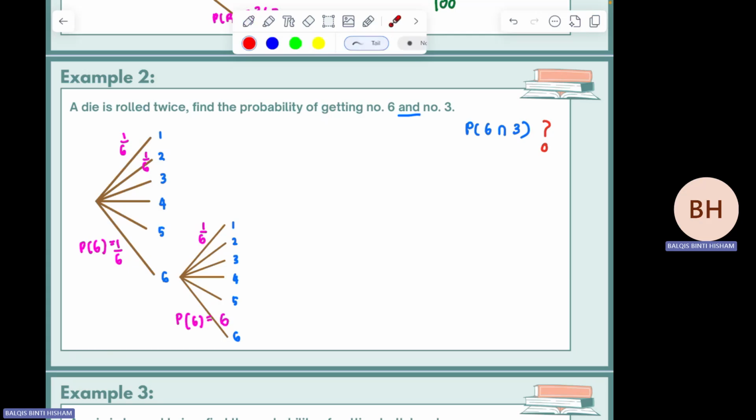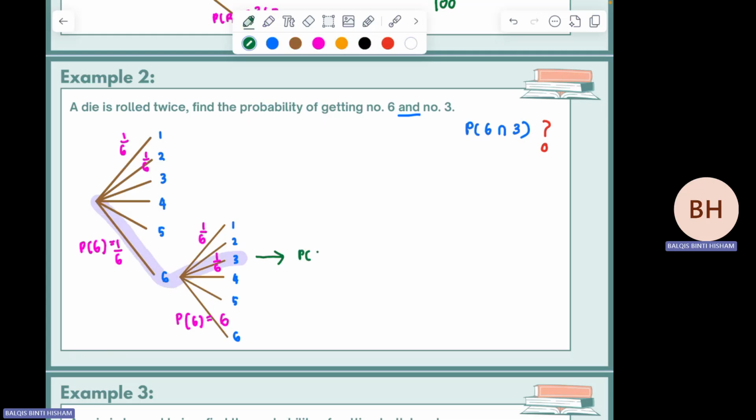Okay. But the question asks, first one is 6, but the second one is 3. So 3 also you are having the same probability. Okay. So the calculation will be, this is your outcome, which is number 6 and number 3.